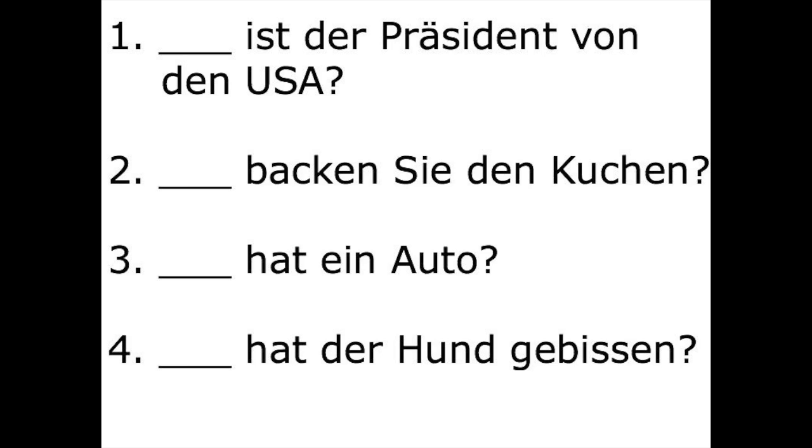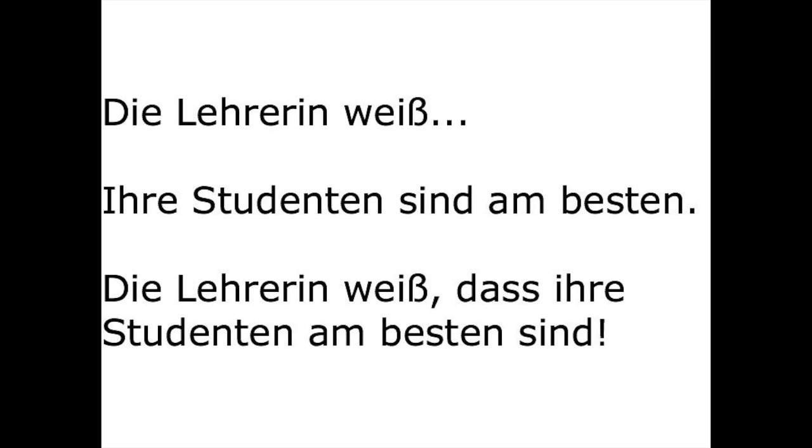And number 4 is, wen hat der Hund gebissen? Who did the dog bite? So the person, whoever it was bitten by the dog. Therefore, they were verbed. Okay, so now we're going to do just a little bit of review about subordinate conjunctions, and then we're going to tie that into this current topic.